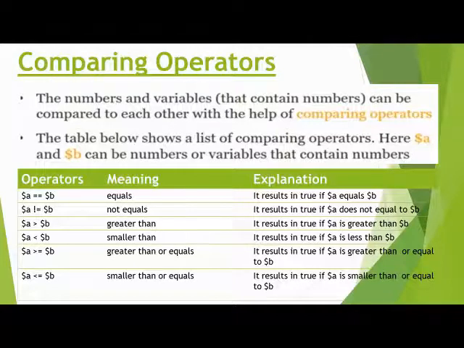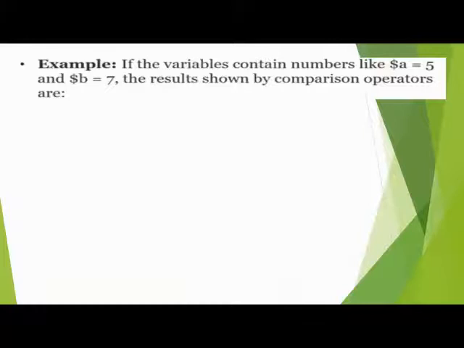Now let's share an example of these operators.